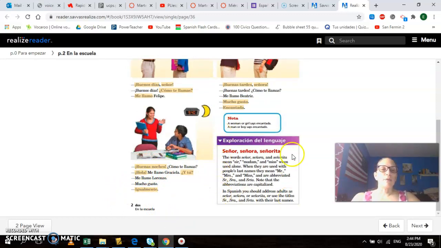And this little note right here says señor, señora, señorita. Those are words that mean sir, madam, and miss when it's alone. And when you use them with the names of people, you use Mr., Mrs., Miss. And in Spanish, you also have an abbreviation like you're seeing here. Okay, so let's go to our next page.